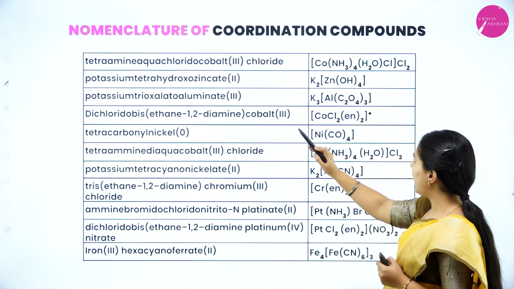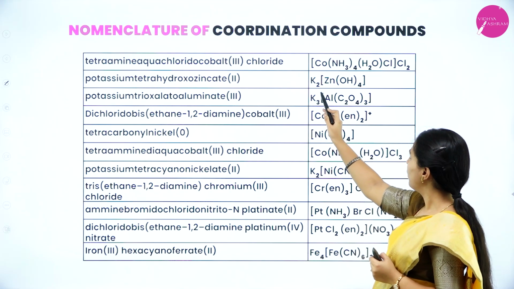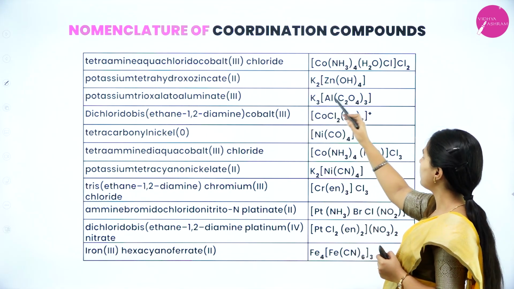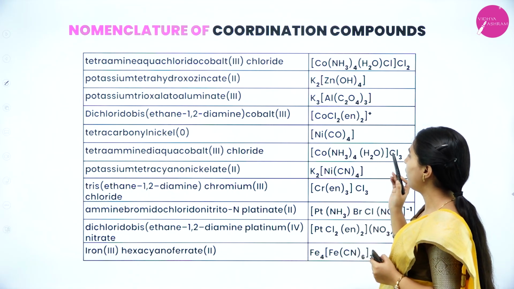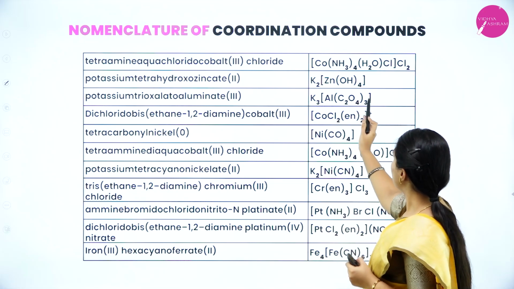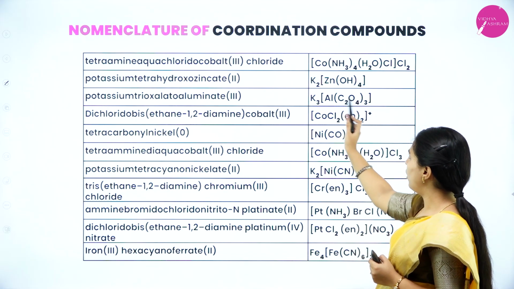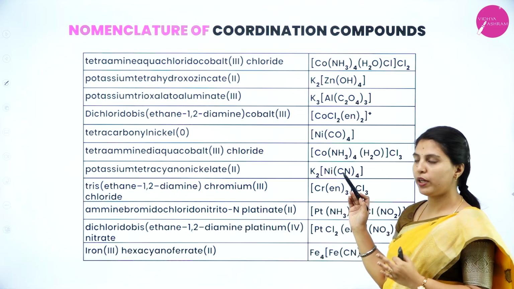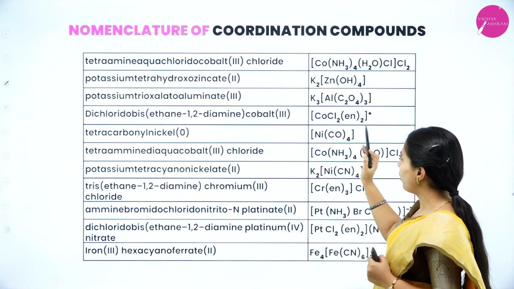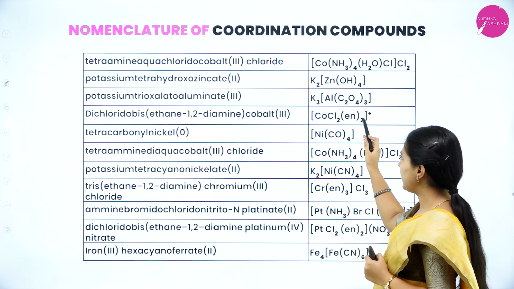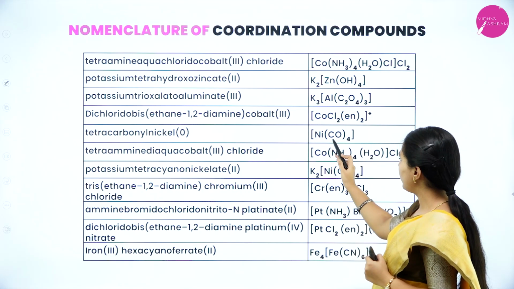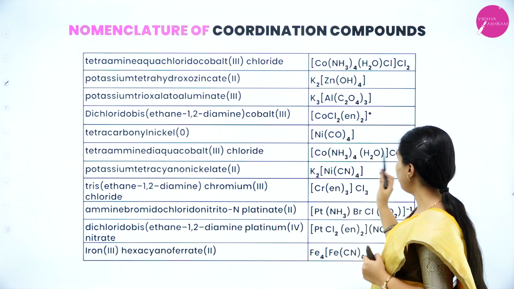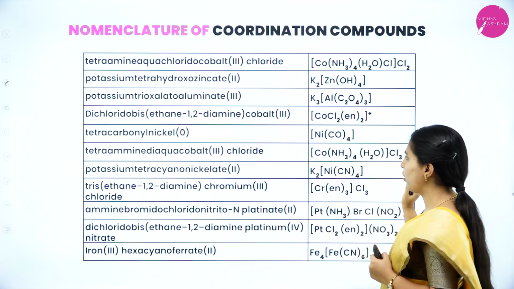Zincate: potassium first, written outside the box, then zinc as central atom, tetraaqua, hydroxo, OH. Potassium trioxalatoaluminate: first you write the central metal atom. Dichloridobis(en) where en is ethane-1,2-diamine, cobalt(III). Tetracarbonylnickel, tetraammineaquacobalt chloride.